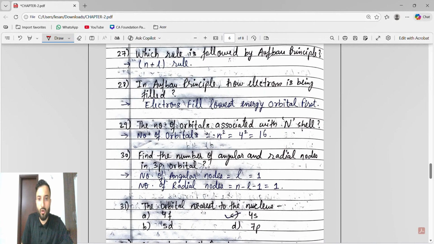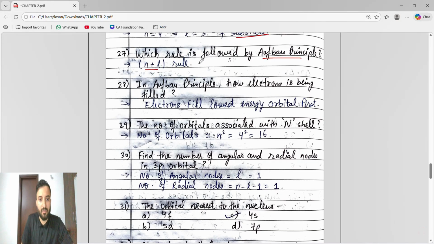Which rule is followed by the Aufbau principle? We know the n plus L rule. In the Aufbau principle, how is the electron filled? Guys, we use the Aufbau principle to write electronic configuration. The electron is filled in the lowest energy orbital first, in increasing order, like 1s, 2s, 2p, 3s, 3p, right? Now, the number of orbitals associated with the n shell. Understand one thing.